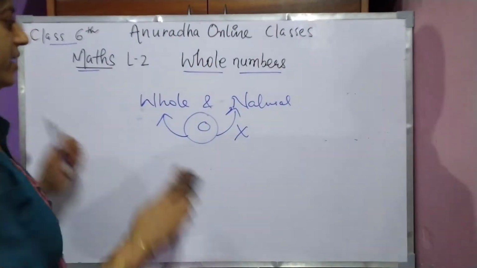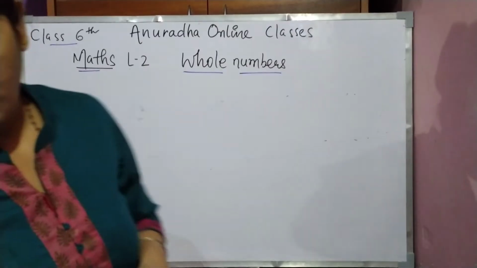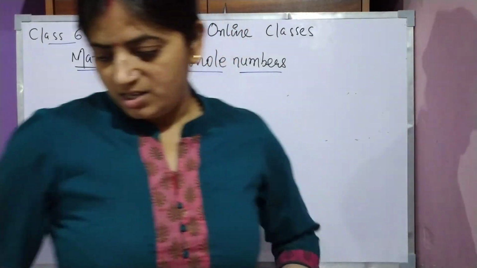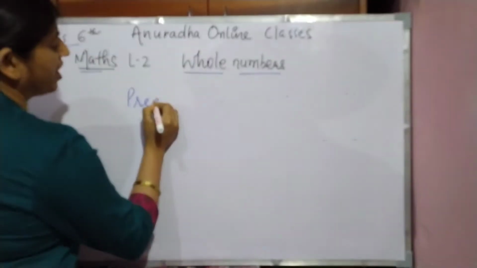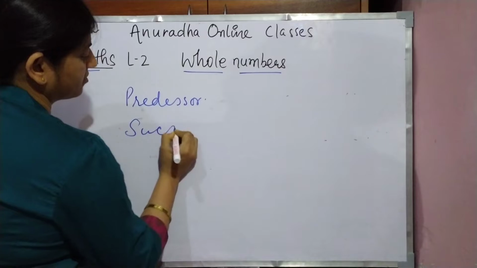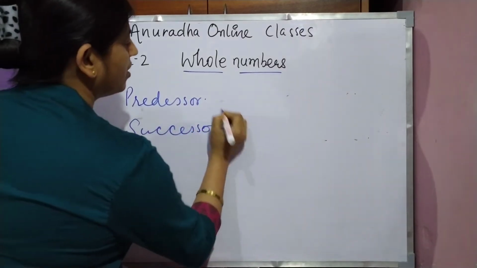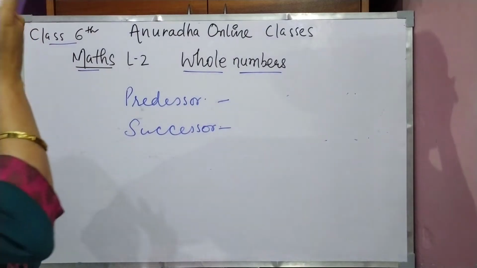Now let us come to the next point, that is predecessor and successor. What is predecessor and what is successor?